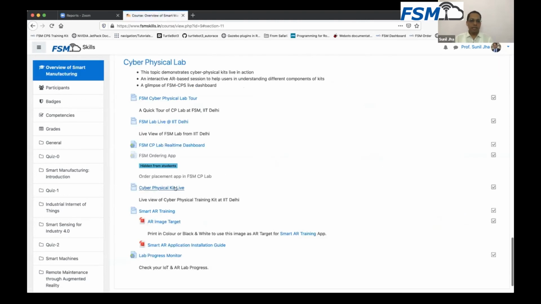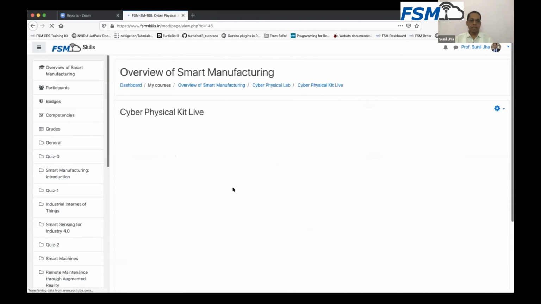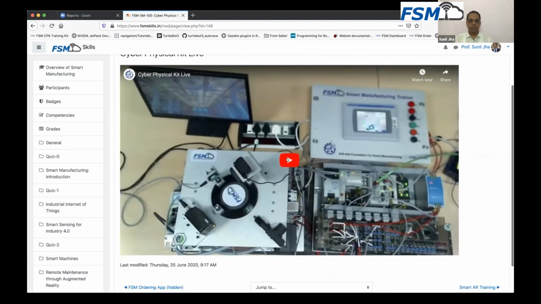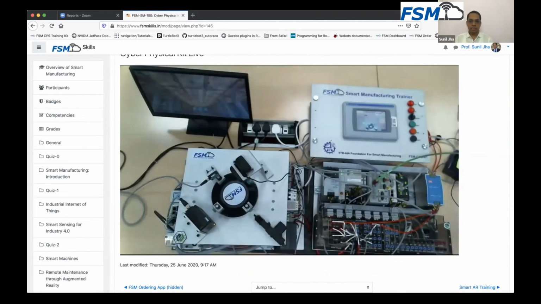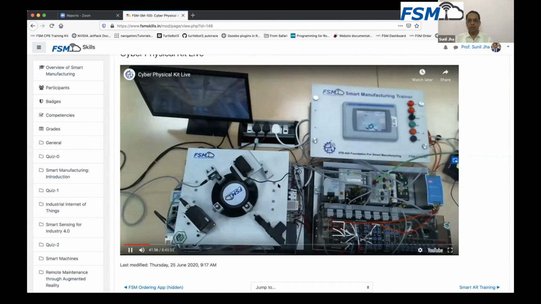The other thing I was mentioning about is the cyber physical kit. This is the kit on which you will be doing some of the experiments also. So as you keep moving along in this learning path, you will be allowed to do some kind of experimentation on this kit as well.